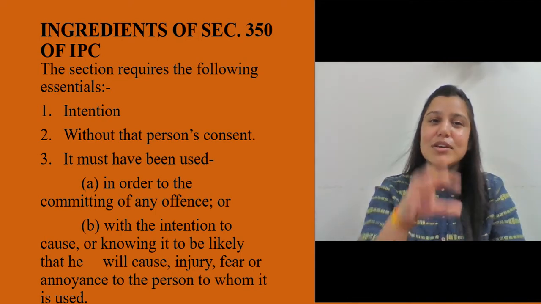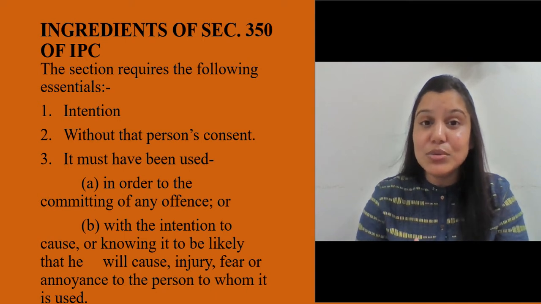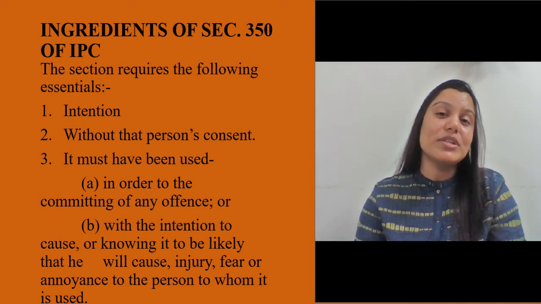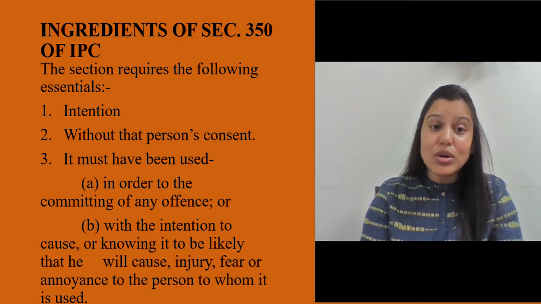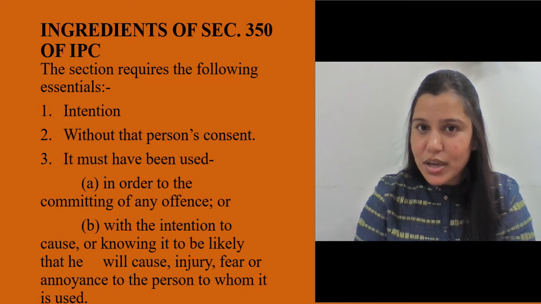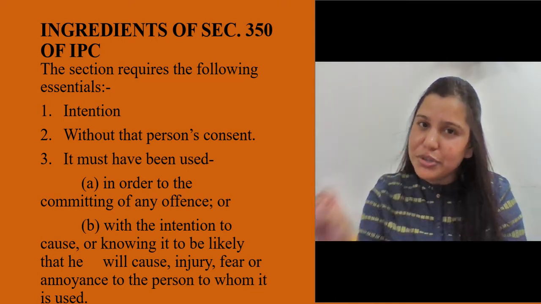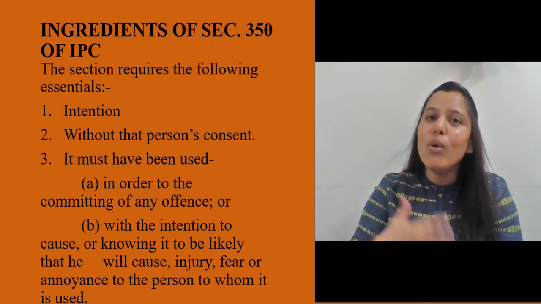So, of course, we are just reading the elements here. The elements are that you had the intention, and it was without the consent of the other person, and it was done in order to commit an offense, or injury, fear or annoyance.